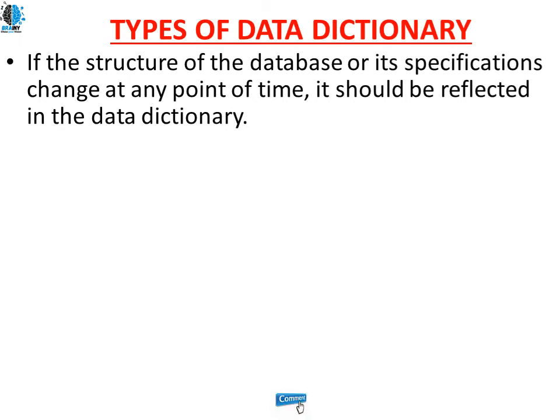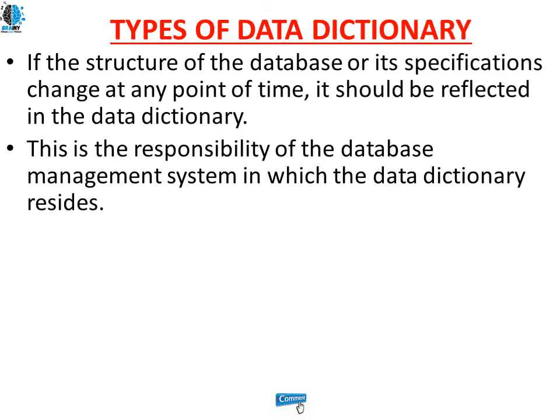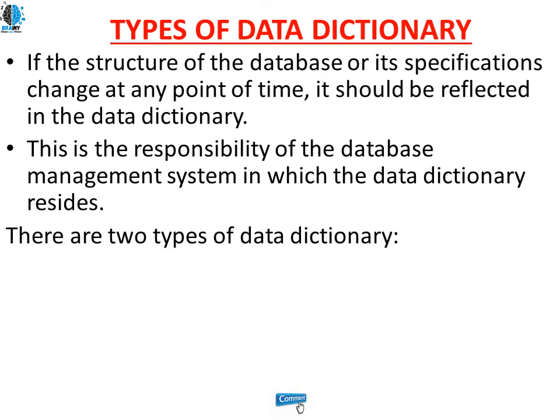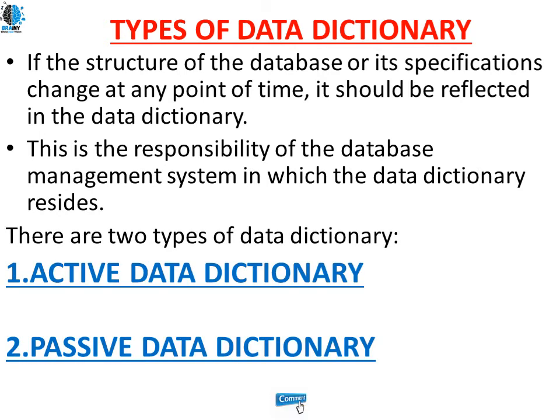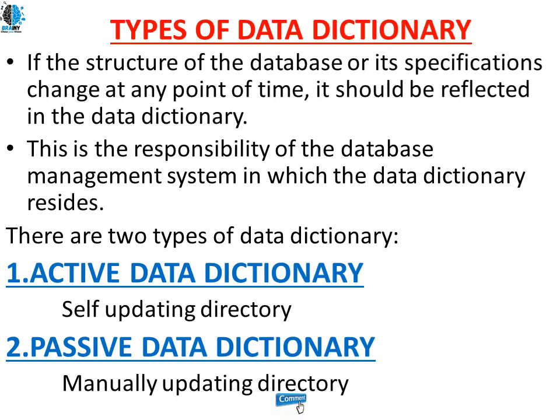Let's see the types of data dictionary. If the structure of a database or the specification changes at any point of time, it should be reflected in the data dictionary. So there are two types of data dictionaries. The very first is the active data dictionary, and next is the passive data dictionary. Who is responsible to update and maintain these directories? The database administrator's responsibility is to maintain these directories.